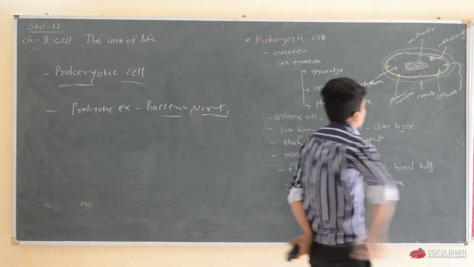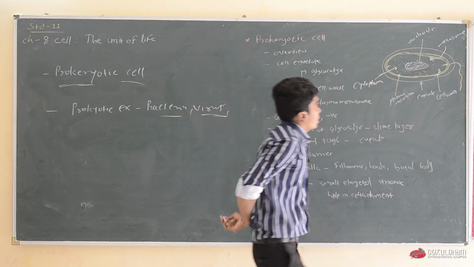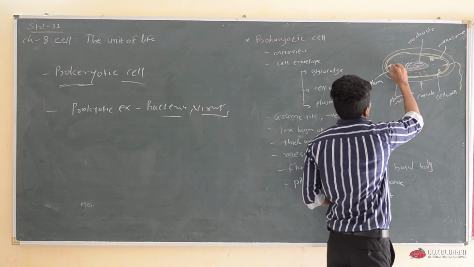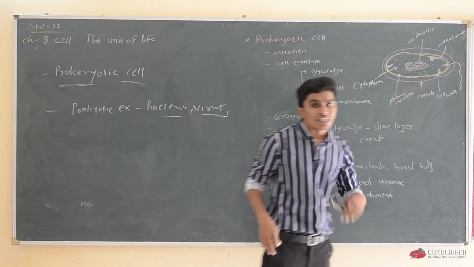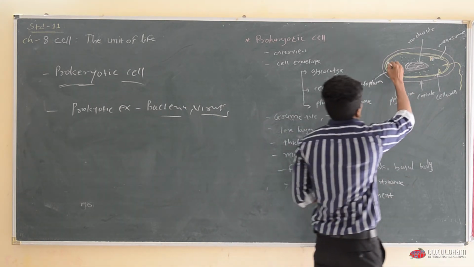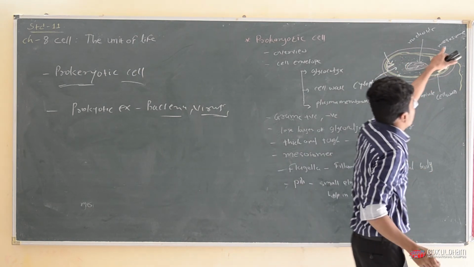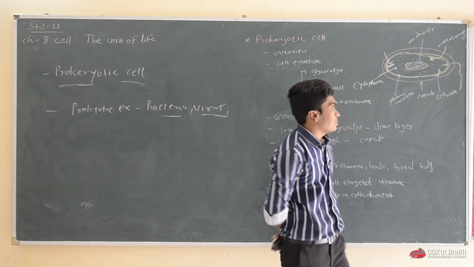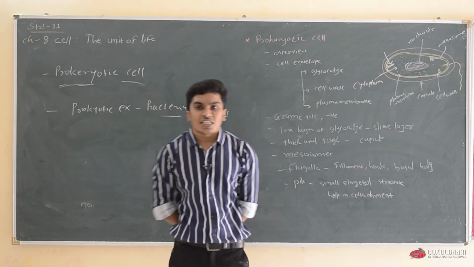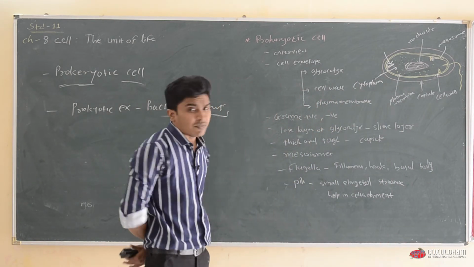And the plasma membrane is enfolded inside the cell, and this structure is known as a mesosome, which is helpful in respiration, cell division, and in many functions.